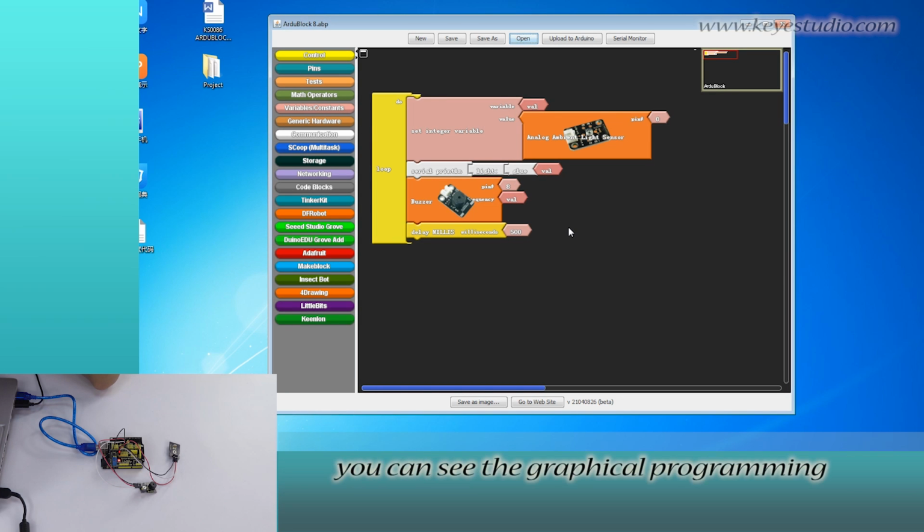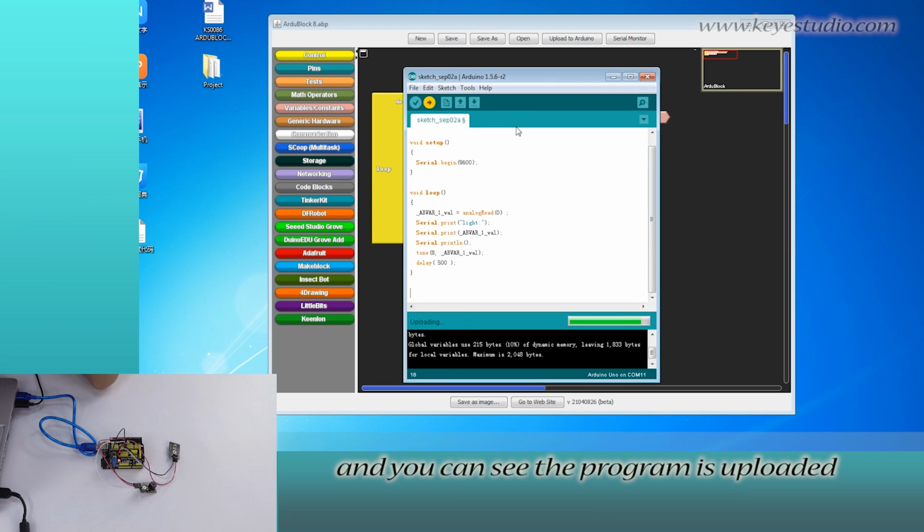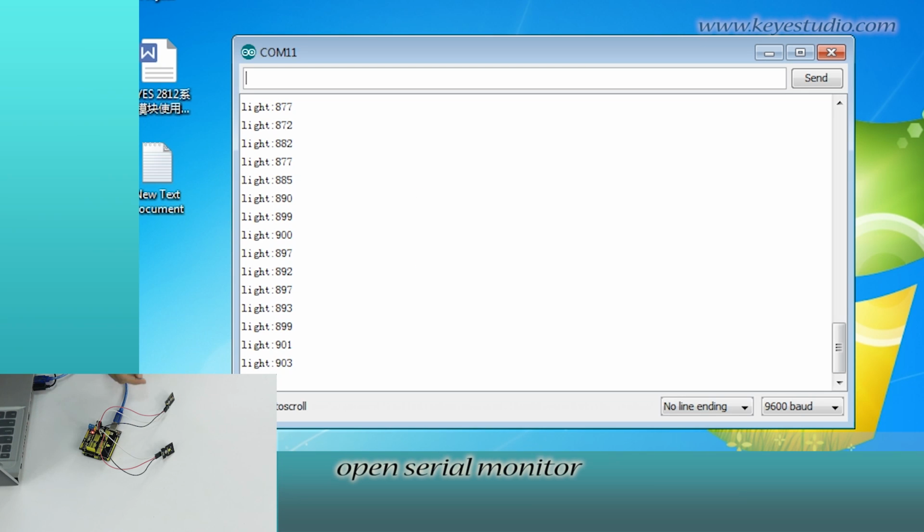And finally, you can see the graphical programming. Click Upload to Arduino and you can see the program is uploaded. After it is done, open serial monitor.